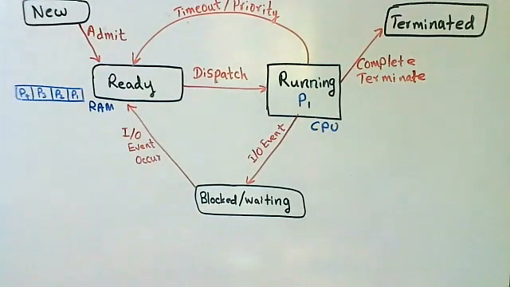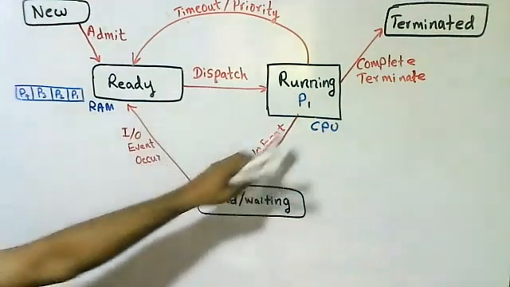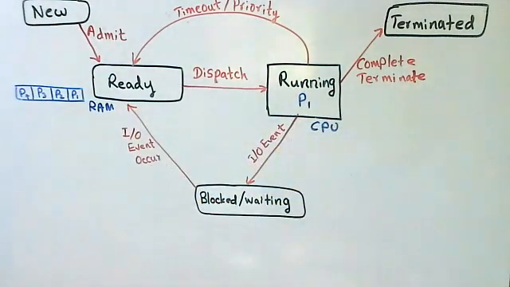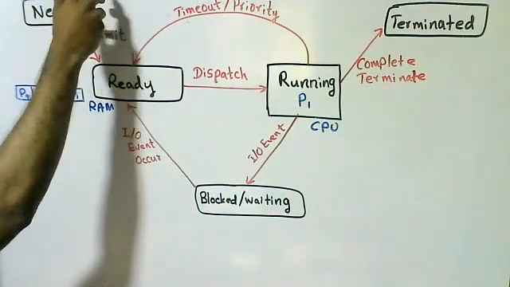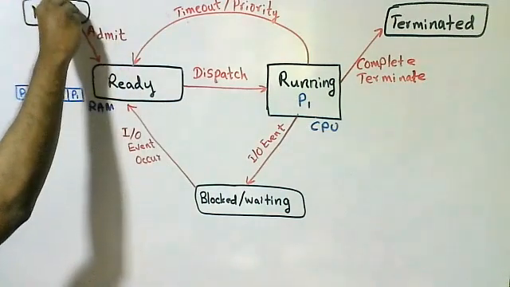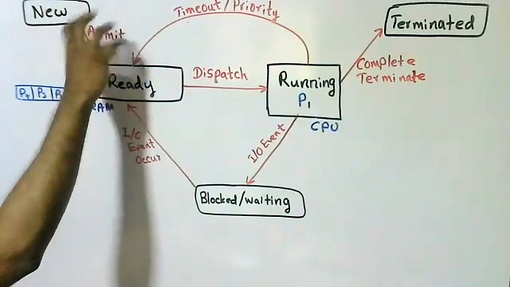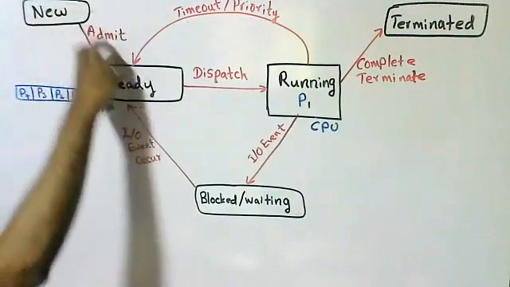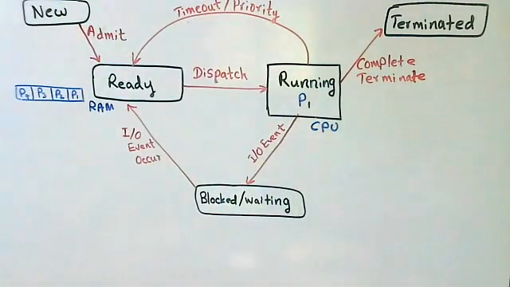So hope it's clear. I am going to explain it once more, because now all these states are complete: new state, ready state, running state, terminated state, and blocked waiting state. Right. I'm going to repeat it again. Concentrate. Whenever a program starts its execution, it comes to the new state. Then it can be admitted to the ready state. That is done by the long-term scheduler. We'll discuss those later. Long-term scheduler, mid-term scheduler, and short-term scheduler are there. Those kinds of things we'll discuss later. If not, this will be complex.